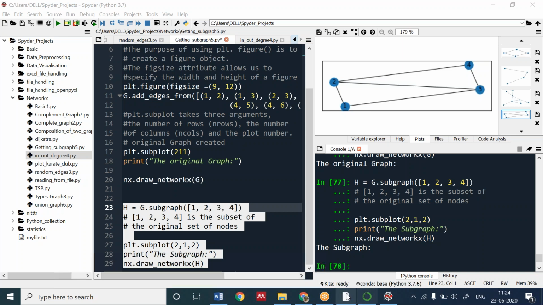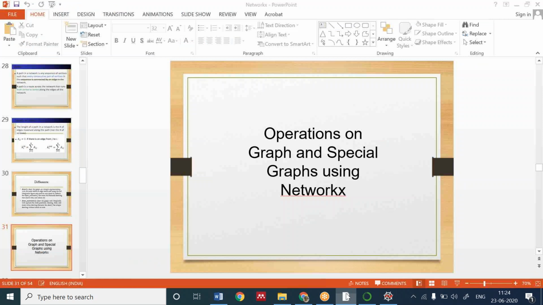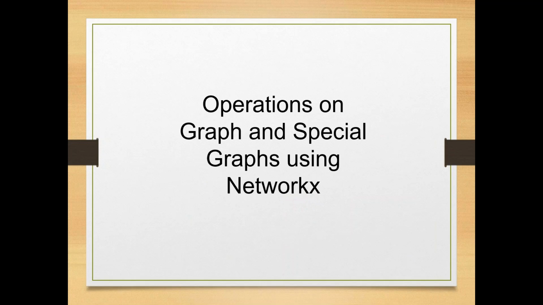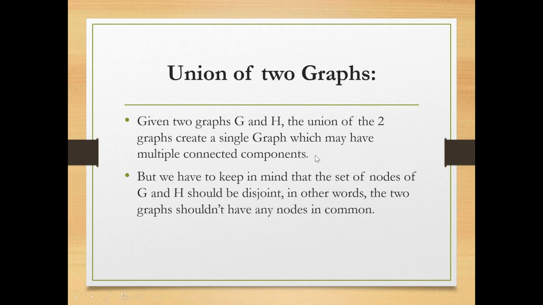Now we are moving on to the functions of NetworkX. See what operations on graphs we can perform. Getting a subgraph, we have done that. Now union of two graphs. We have two graphs, and if we join them, some new graph should be created. Given two graphs G and H, the union of the two graphs creates a single graph which may have multiple connected components. Okay, let me do this.